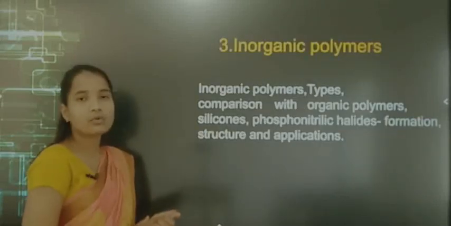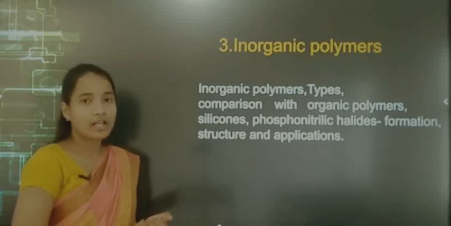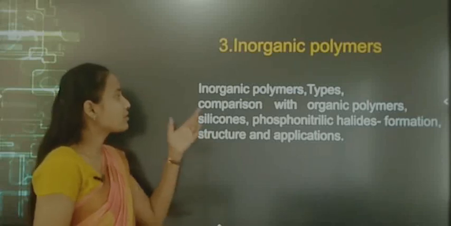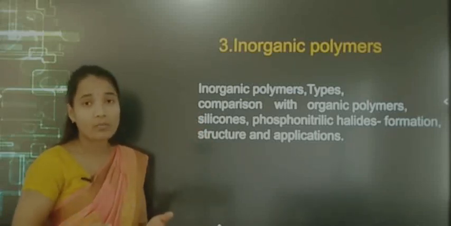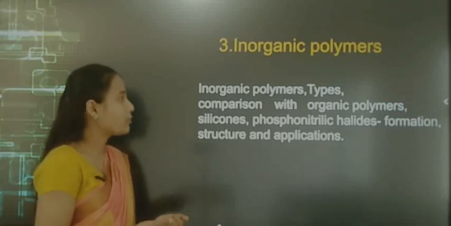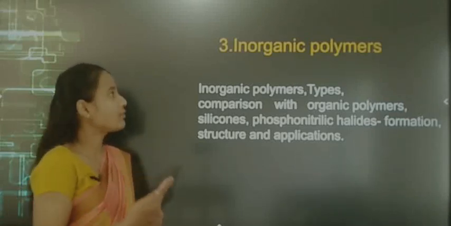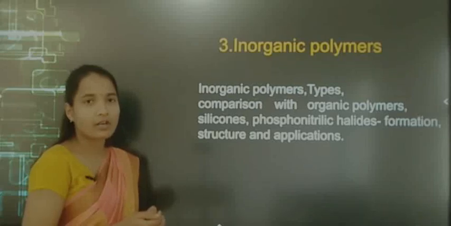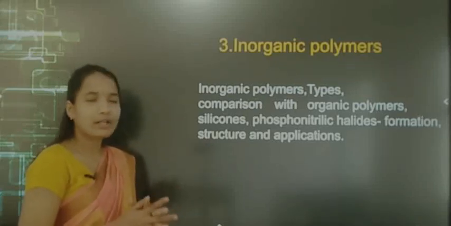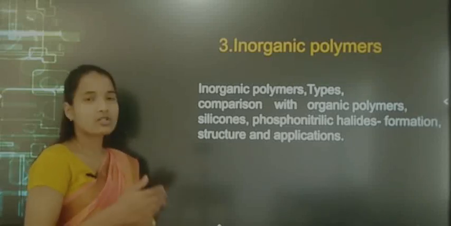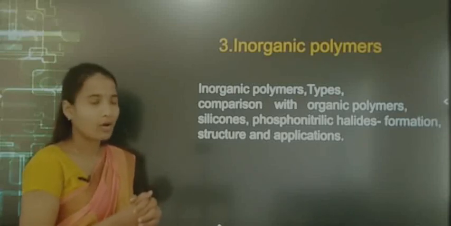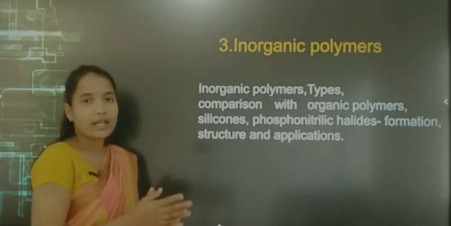Now the third chapter is inorganic polymers. Inorganic polymers types, comparison with organic polymers, that is the differentiation between organic as well as inorganic polymers. And next you will learn about silicones, phosphonitrile halides, formation, structure and their application. These all points are involved in inorganic polymers.